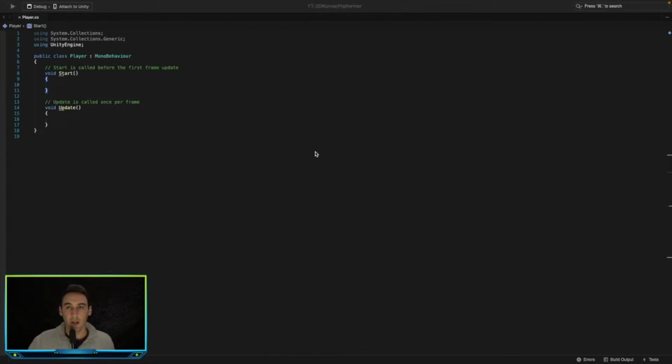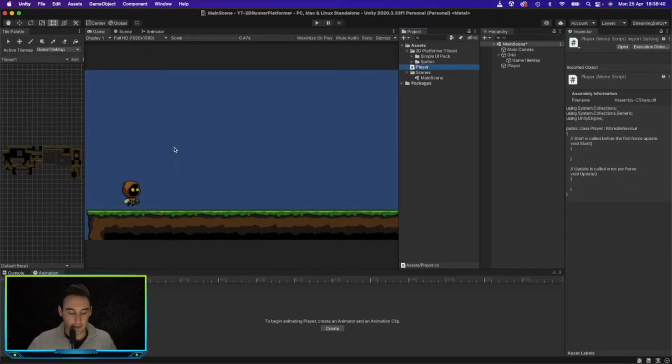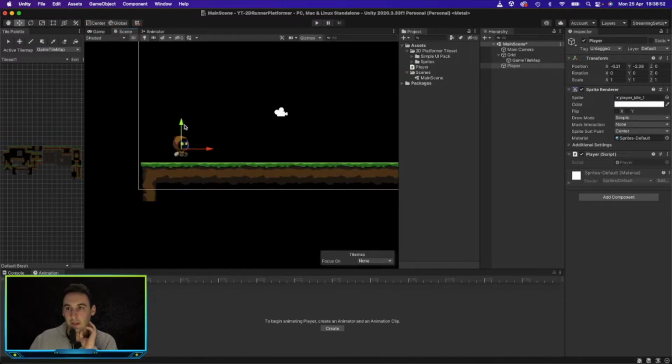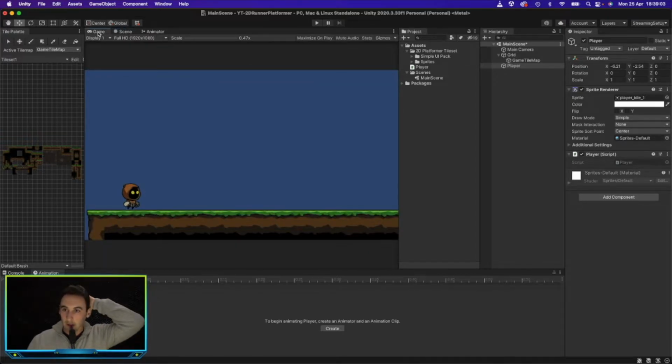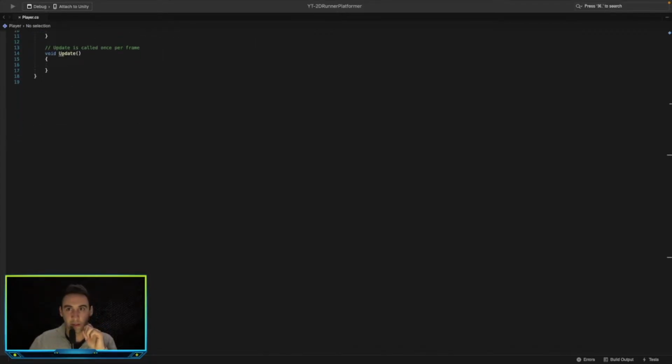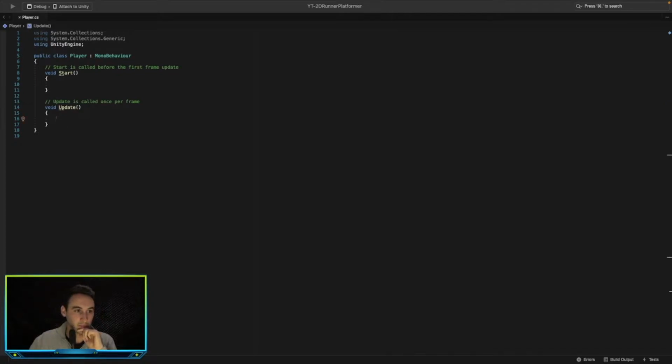start coding this. So what we want to do is allow the person controlling our player the ability to control him using the arrow keys on the keyboard or the AWD keys. So to do that, let's open up our script. We want to go down to update, because update is called every single frame.